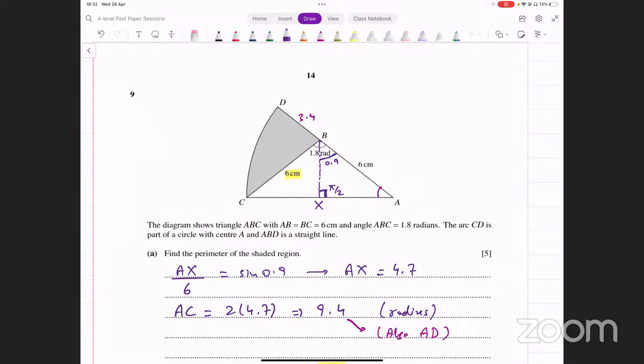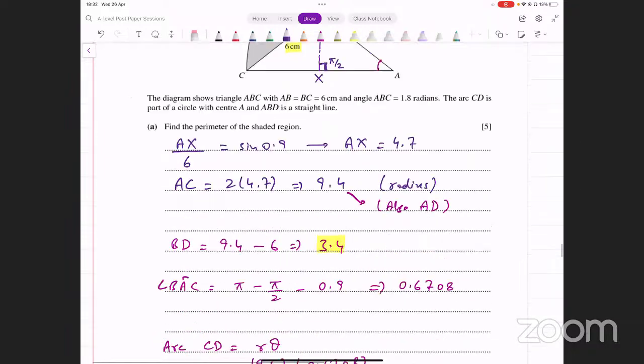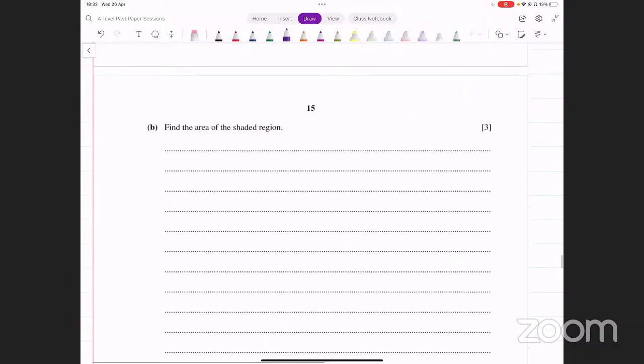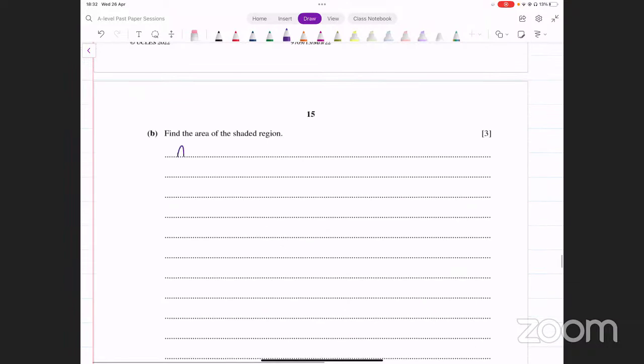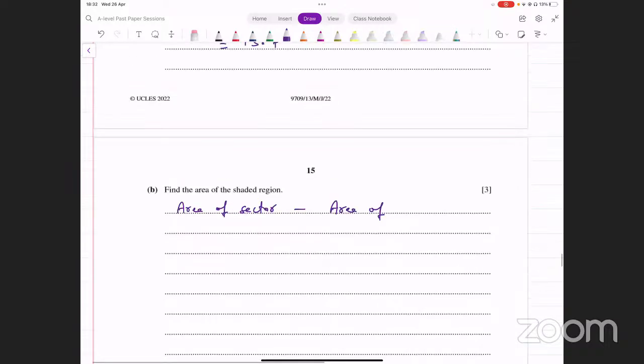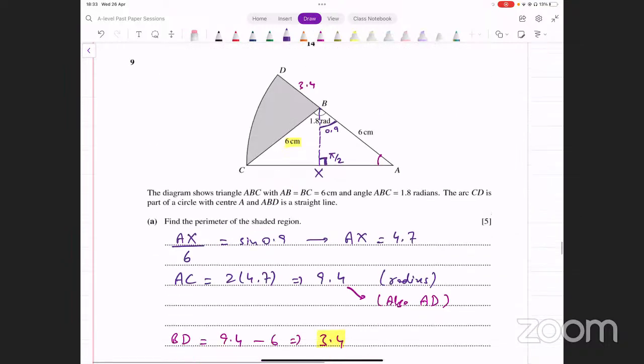Sector का area निकाल लें. Radius भी है, angle भी है, right? और उसमें से minus कर दें triangle का area. That's pretty straightforward actually. So area of shaded region is just area of sector. पूरा जो sector है, पूरी figure उसमें से minus कर दें area of the triangle ABC.